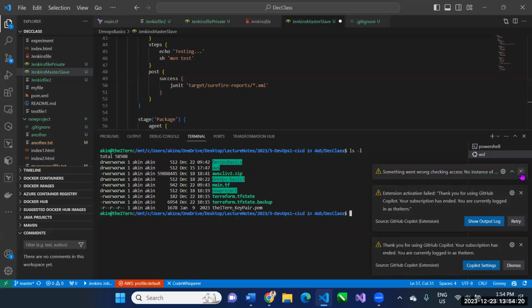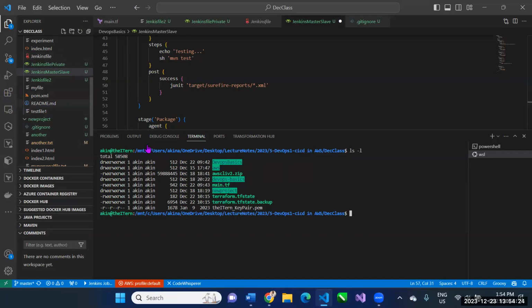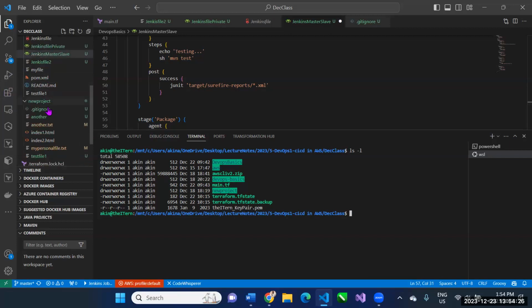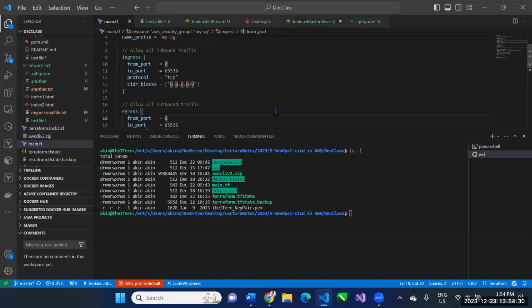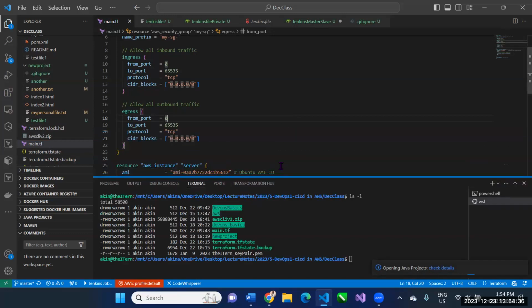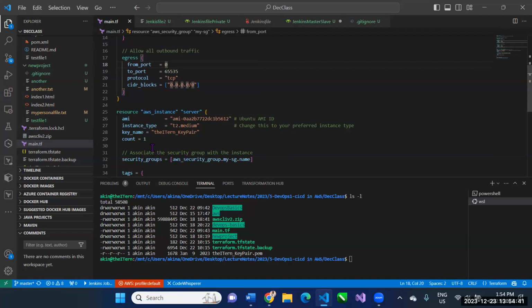Let me quickly check my manifest, main.tf. Main.tf is right here. I hope you have this main.tf for creating. If you don't have it, just ask me, and I'll give it to you.